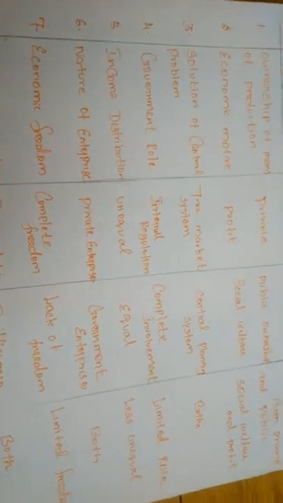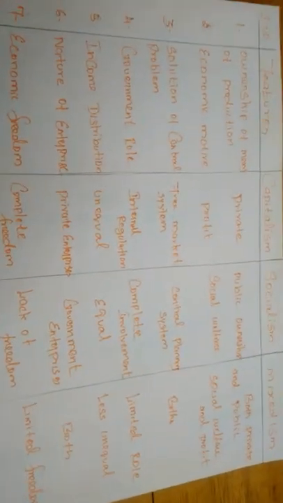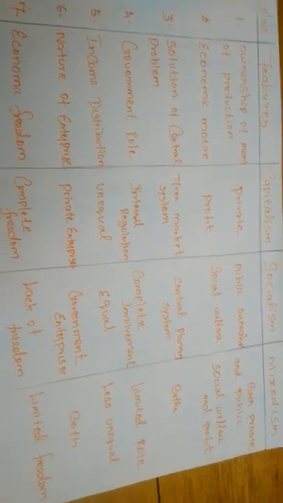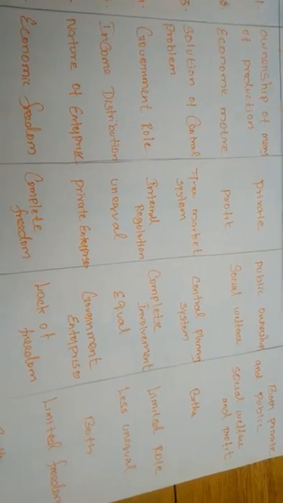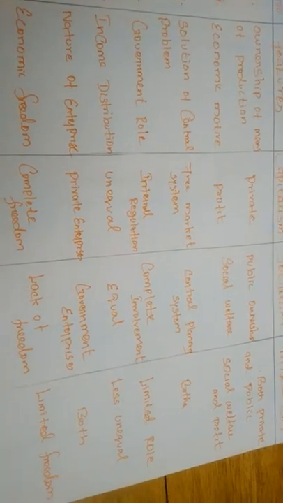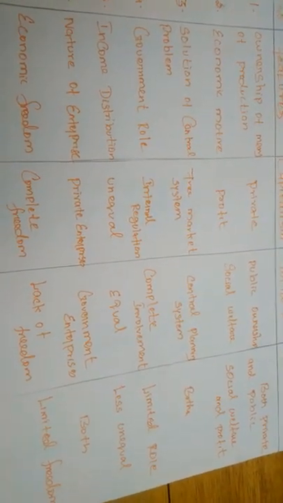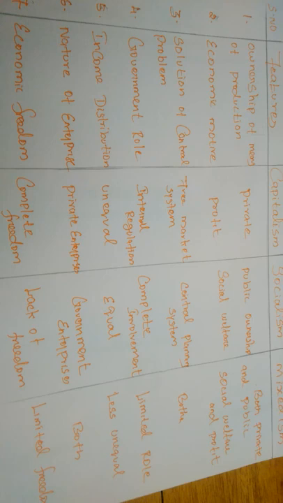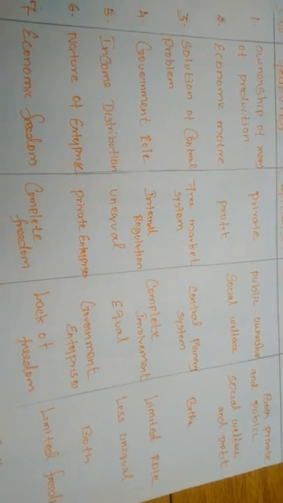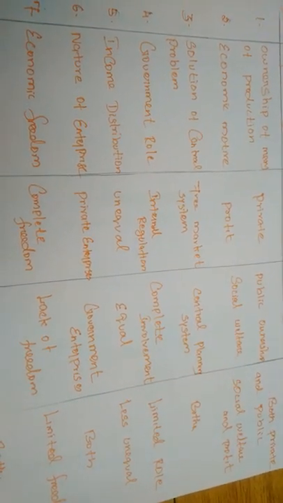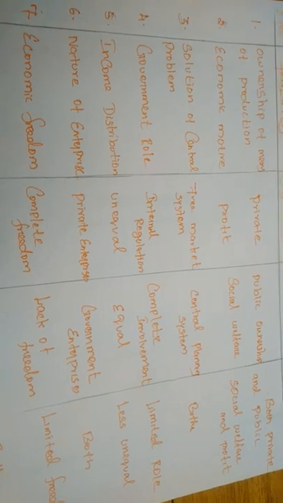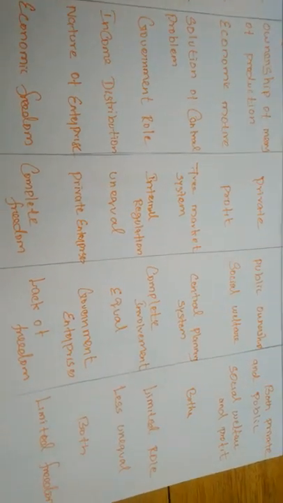Next, the nature of enterprises. Under capitalism, private enterprises are the main concept, the easy first basic concept. All the enterprises, just think of them as commercial activities, from production to distribution, are undertaken and controlled by private enterprises.